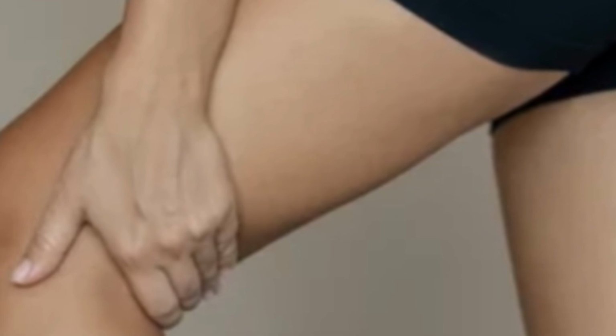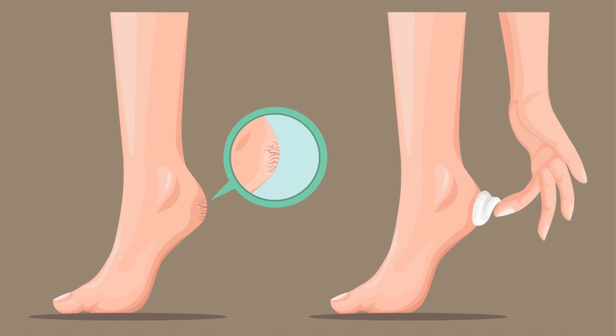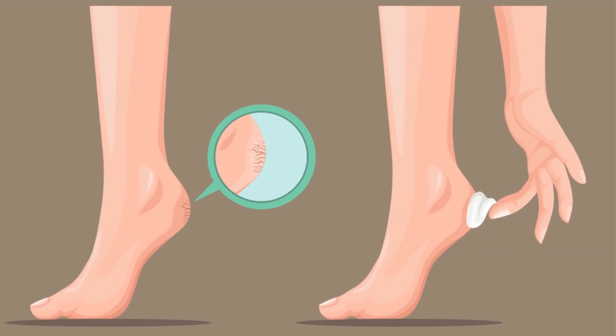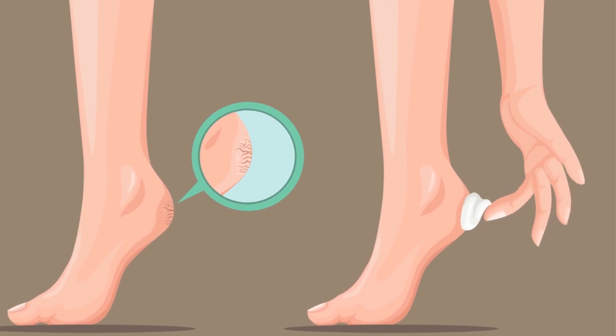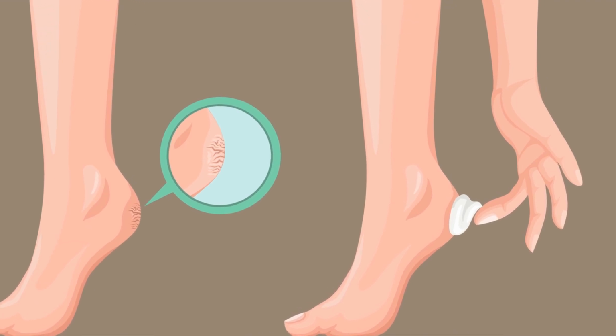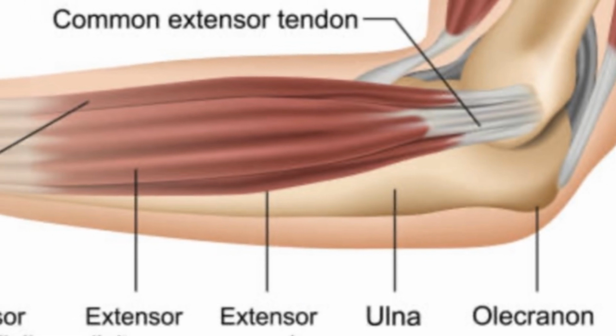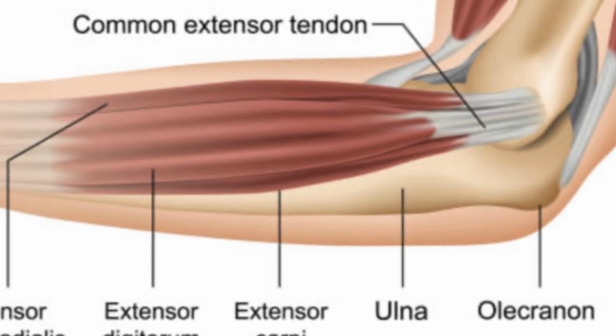Calcaneal is a medical term pertaining to the heel. Specifically, it relates to the calcaneus, which is the large bone that forms the heel of the foot. Perineal is specifically related to the anogenital region. The term olecranal pertains to the elbow, specifically the bony prominence at the back of the elbow joint. This bony point is part of the ulna, one of the 2 bones in the forearm.